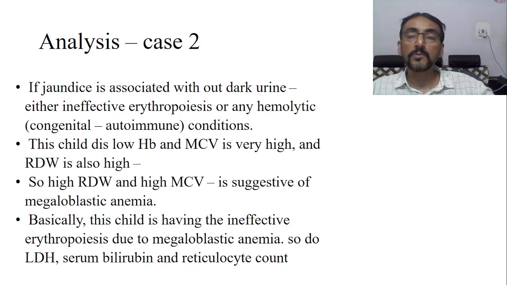Unconjugated bilirubin is water insoluble, it will not pass through the urine, we know that. So it will not produce a dark urine. But if the dark urine is there, then it suggests it's a conjugated type. A lot of conjugation is going on.